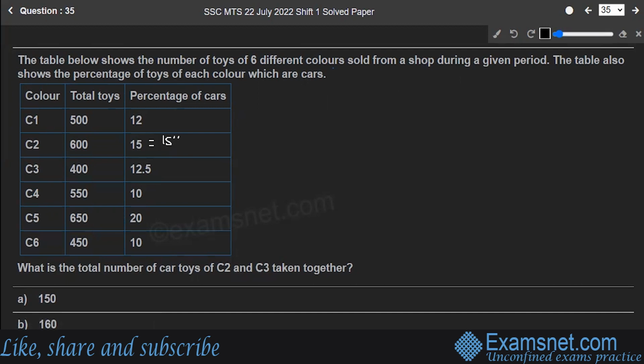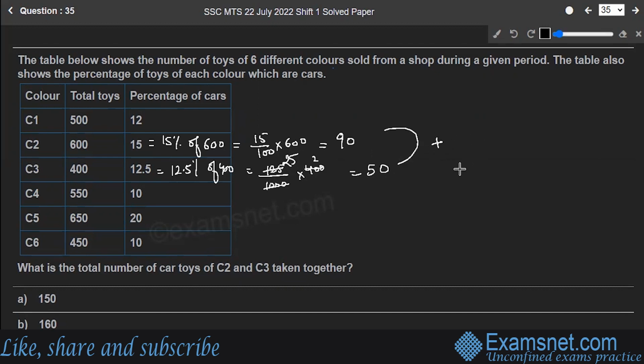It is 15% of 600, which will be 15 upon 100 of 600. That will be equal to, okay, this will cancel and you will have 90. Similarly, for C3, it's 12.5% of 400, which is equal to 12.5 upon 100 multiplied by 400. So this will cancel, 25 and 2 and 2, so here it is 50. So the sum of both of them is equal to 140.